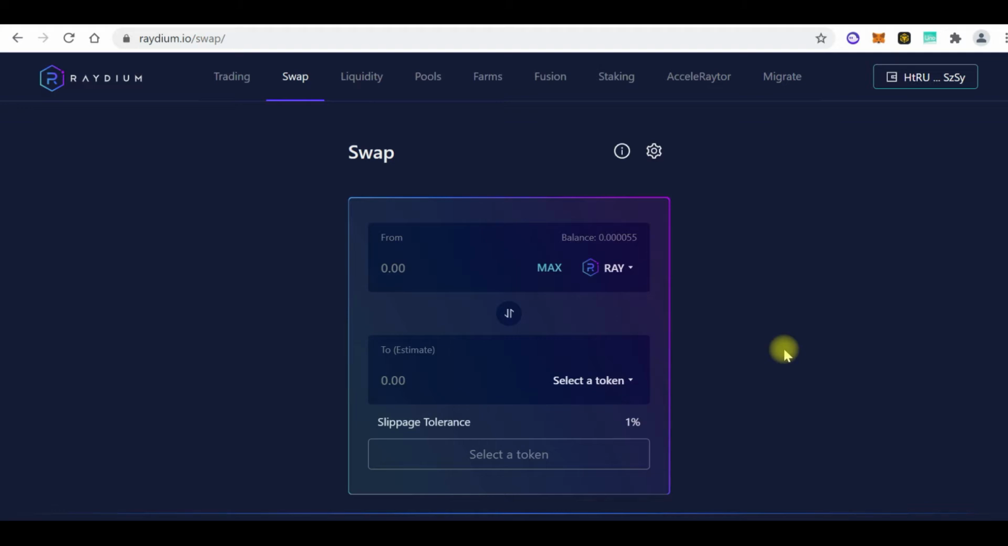So with this interface, this is Raydium. If you followed our previous tutorial, you already know what Raydium is. It's an AMM on the Solana network, on the Solana blockchain, right? So let's go into how do I stake. What is staking, right? Here, staking is very simple.